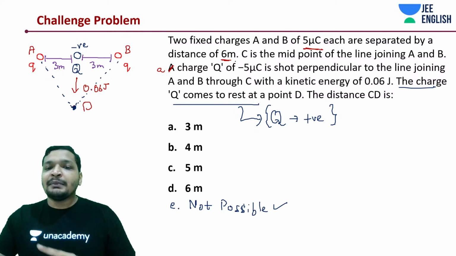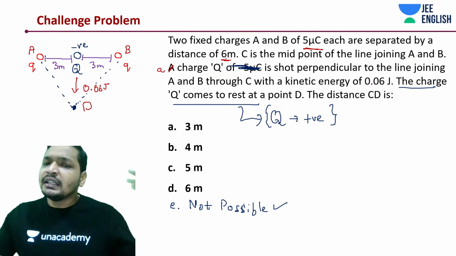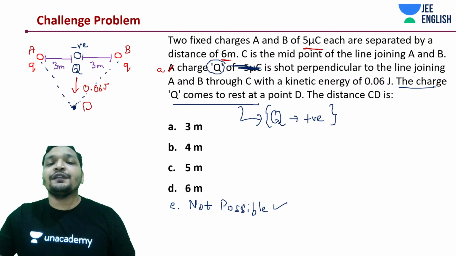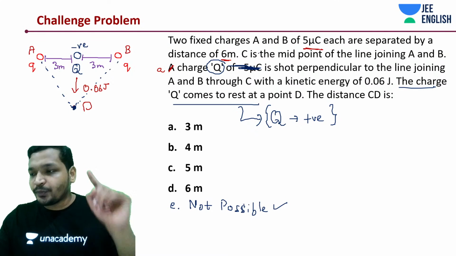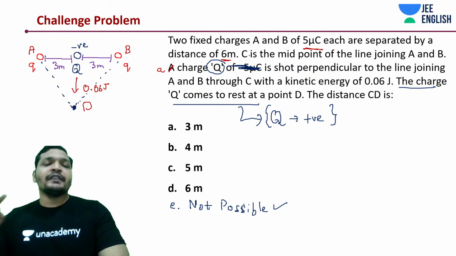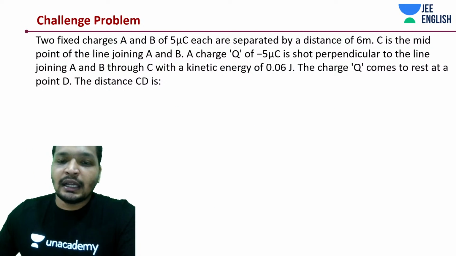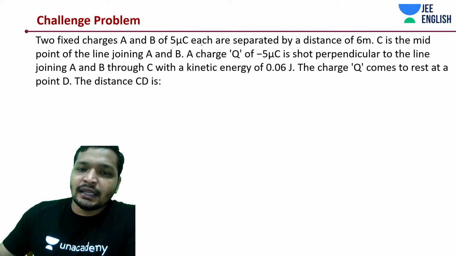Sometimes this question can be given without mentioning the type of the charge Q. They'll ask you, what is this Q? The Q is going to be a negative charge if this system of charges are positive. A very important point. Alright, so now let's get into this problem and quickly get started. I'll explain this concept again on the way.